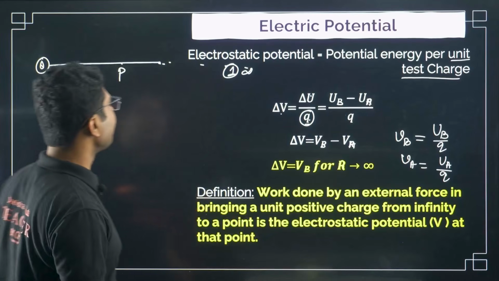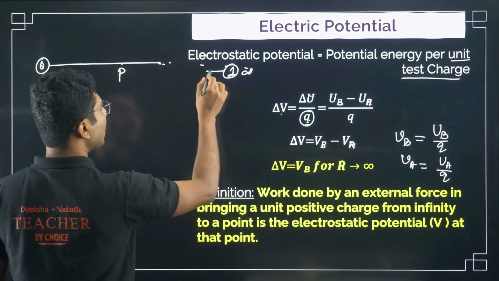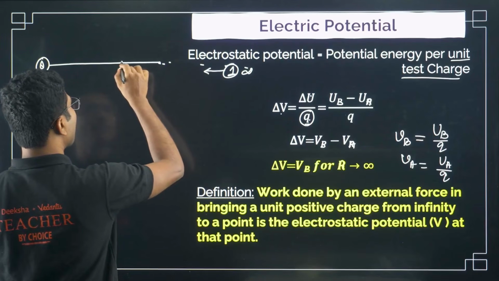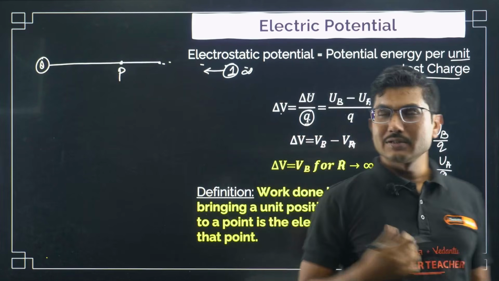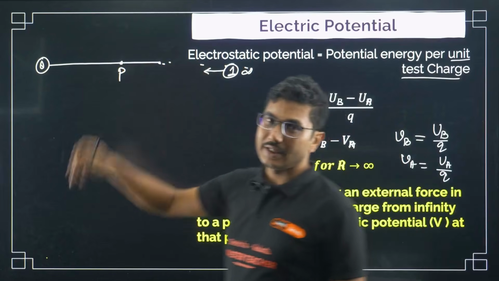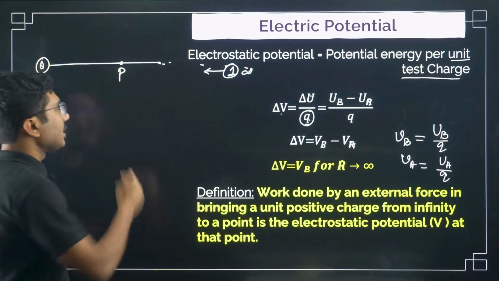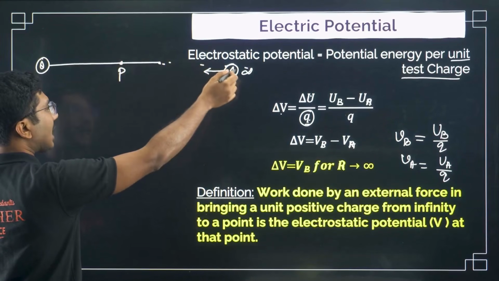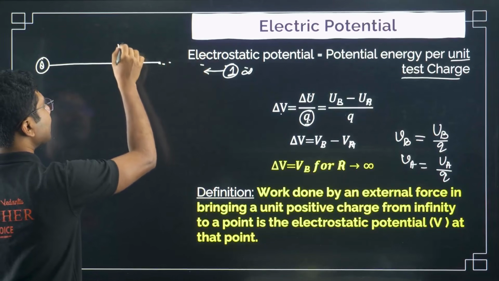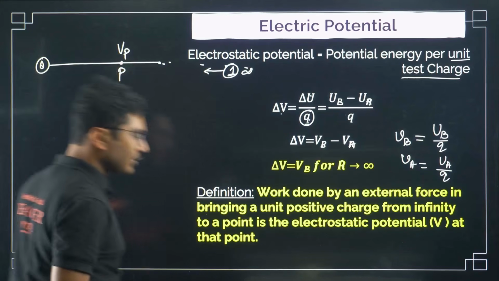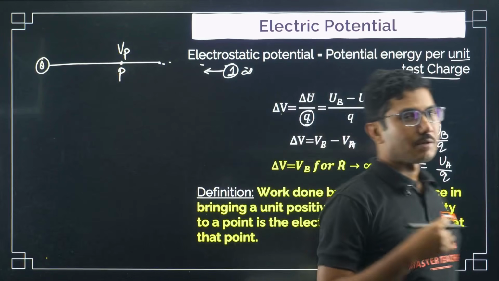If you slowly bring this unit positive charge towards the point P, then whatever work you do to bring that charge from infinity to that point is basically the electric potential at that point.